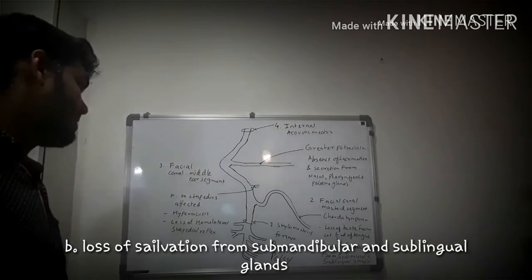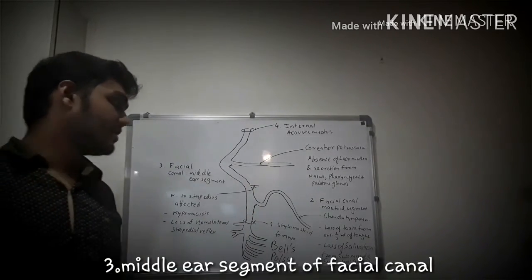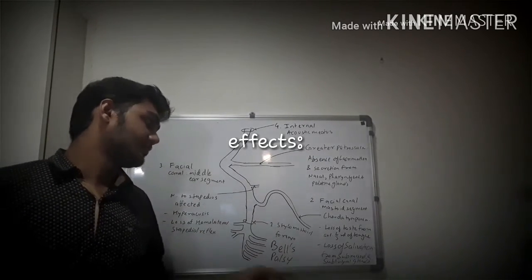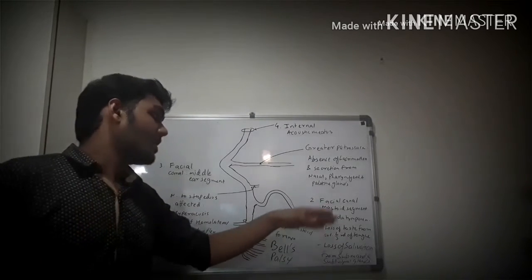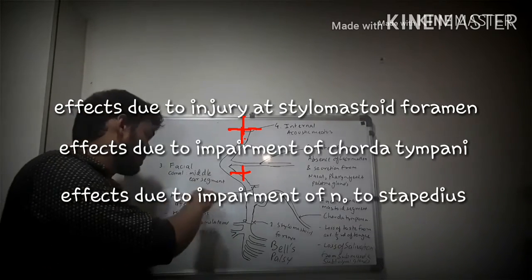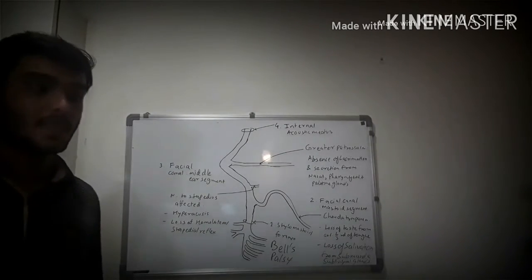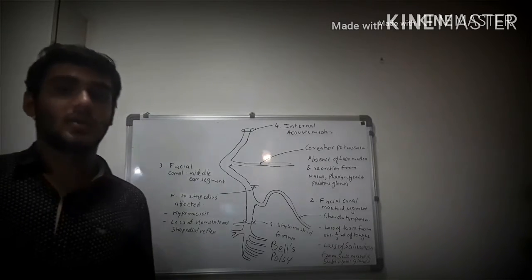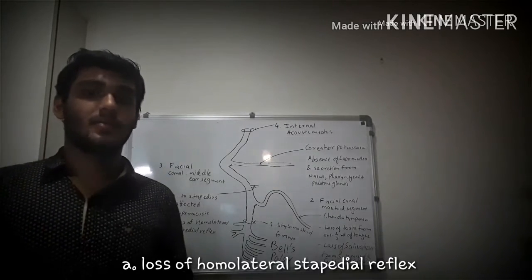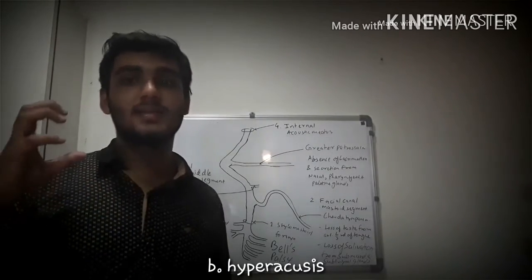Then our third site of injury is the middle ear segment of the facial canal. The symptoms seen here are the symptoms due to the injury at the stylomastoid foramen, plus the symptoms due to impairment of the function of chorda tympani, plus the symptoms due to impairment of the nerve to stapedius. Those symptoms arise because the stapedius muscle is involved in the stapedial reflex and the attenuation reflexes. So if the muscle is paralyzed, firstly we will observe loss of the homolateral stapedial reflex, and a symptom known as hyperacusis, where very low intensity sounds are heard as loud sounds.